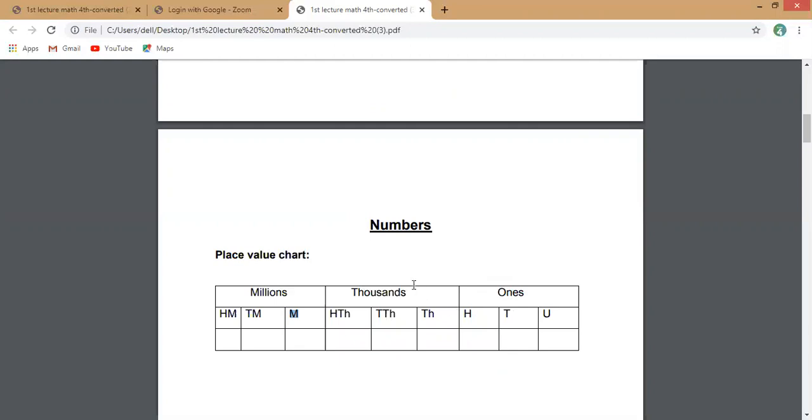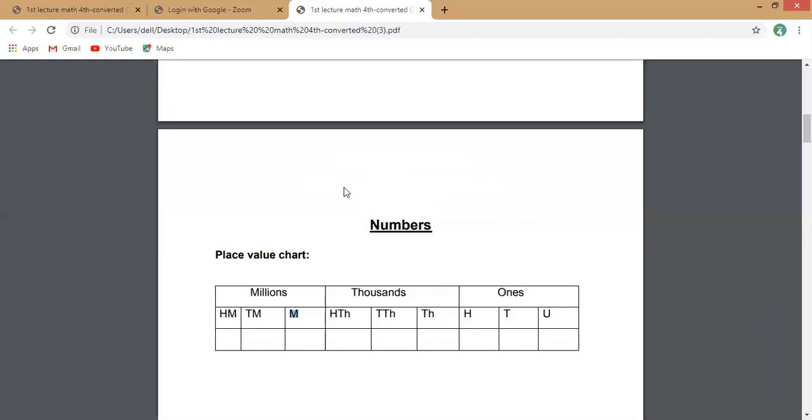In thousands house, similarly, you have three columns: thousands, ten thousands, hundred thousands. And in millions house, you have three columns: million, 10 million, 100 million. This place value chart is very helpful for writing any number in words or in figures.